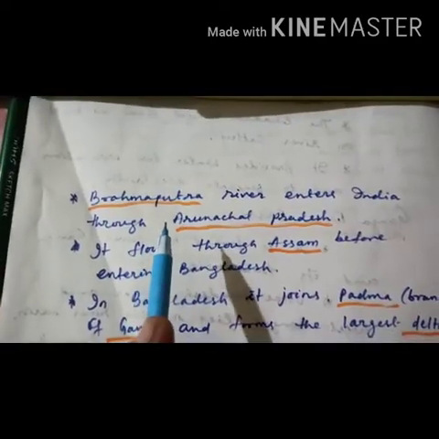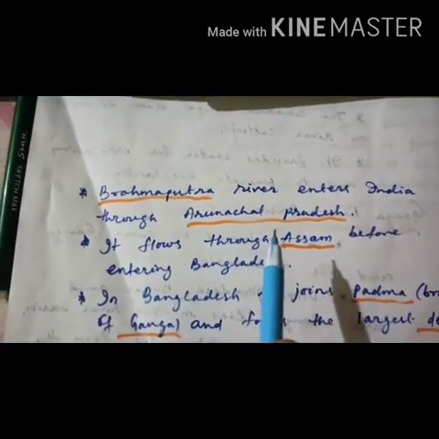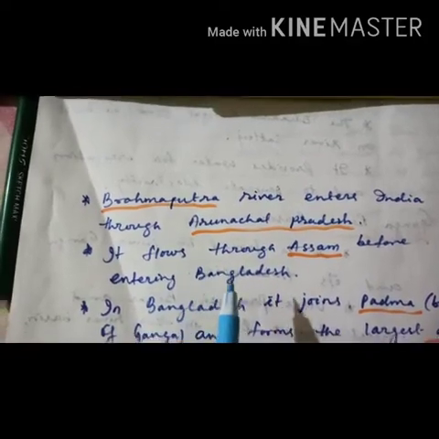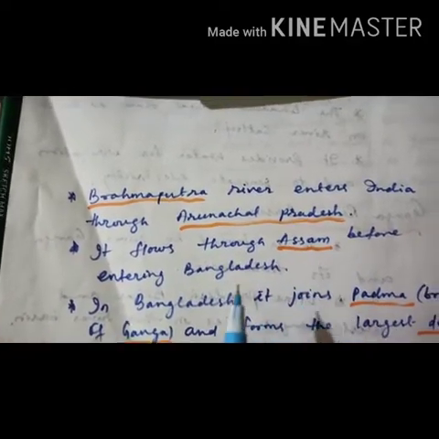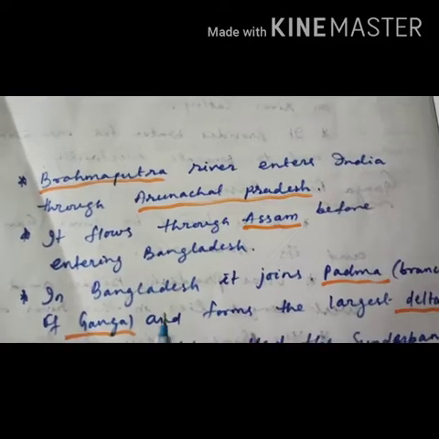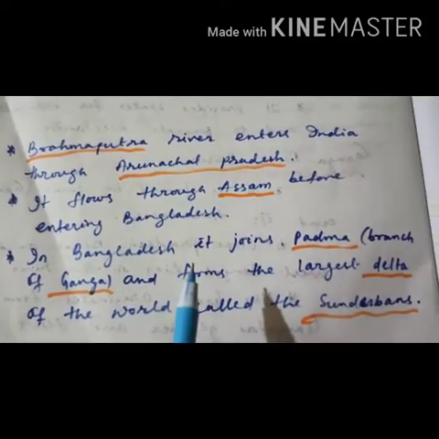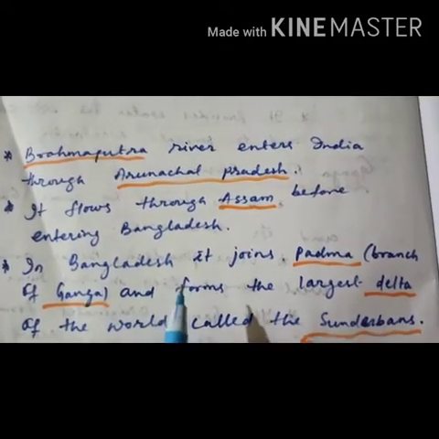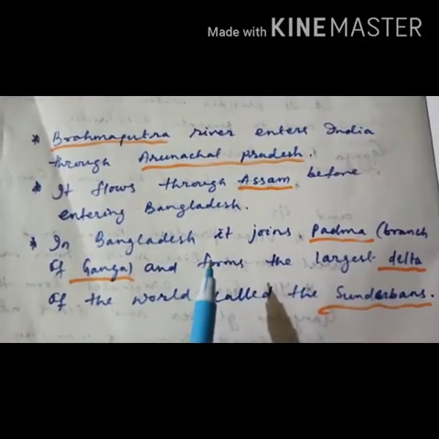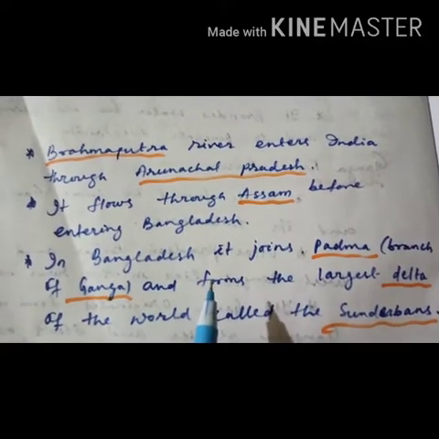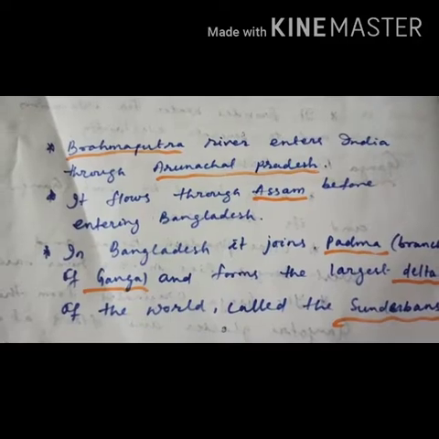This Brahmaputra river enters India through Arunachal Pradesh. It flows through Assam before entering Bangladesh. In Bangladesh, it joins Padma, a branch of Ganga, and forms the largest delta of the world, called Sundarbans.